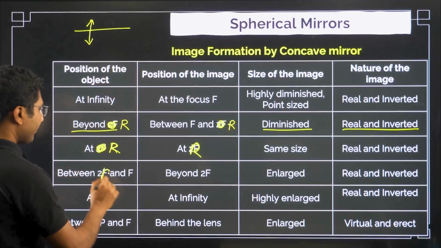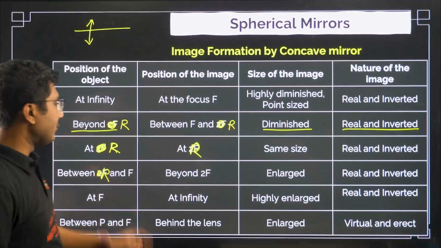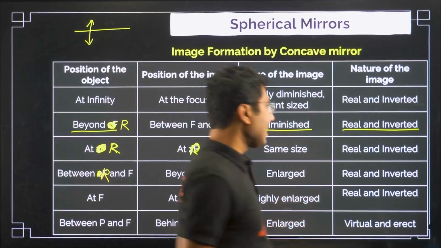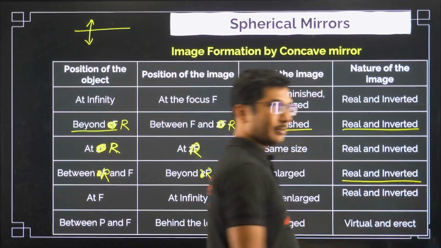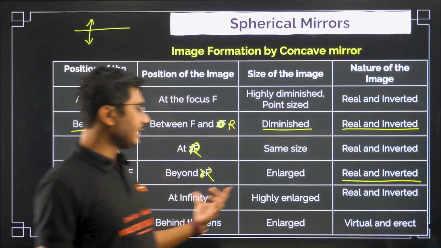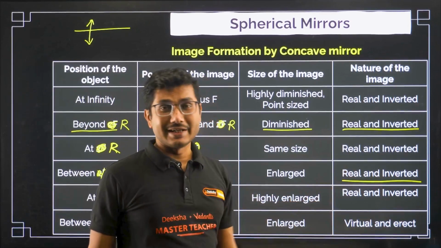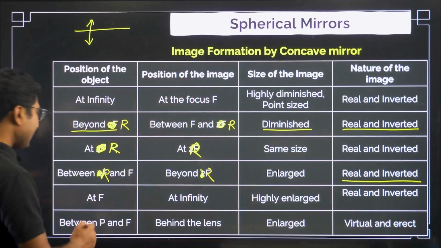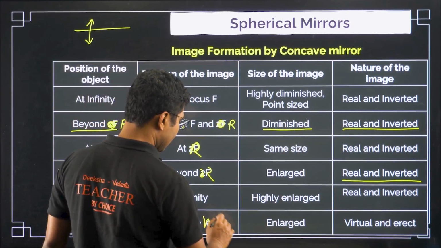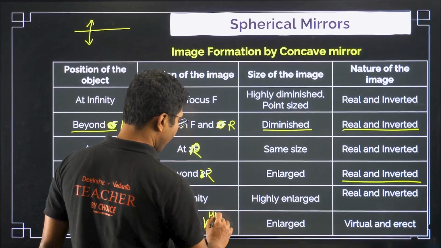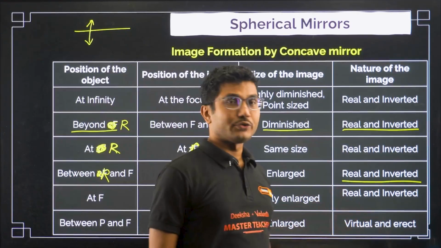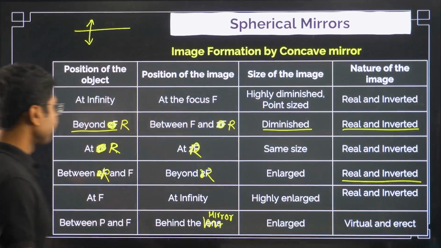Between R and F, the image will be beyond R, okay, enlarged, real and inverted again. At F, the image will be at infinity, highly enlarged, real and inverted. Between P and F, the image is behind the mirror, okay, enlarged, virtual and erect.